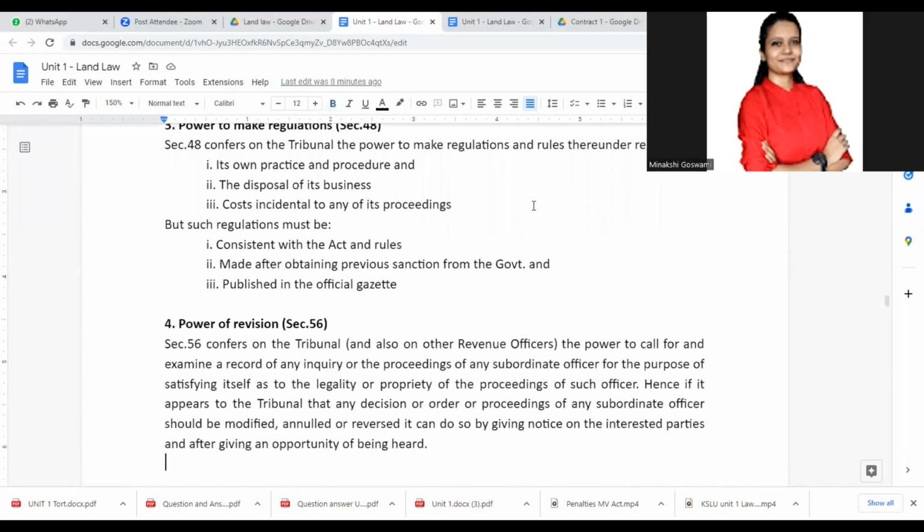When we talk about revision, subordinate officers or a subordinate tribunal have done something, and now, being the higher authority, being the appellate tribunal, they need to ensure that the subordinate officer or subordinate tribunal has given a proper decision. If they feel that something is wrong, they will ask the parties to appear before them, and they will correct the mistake. So revision is when the lower court or lower official has done something and they are going to correct it. Review is their own mistake.